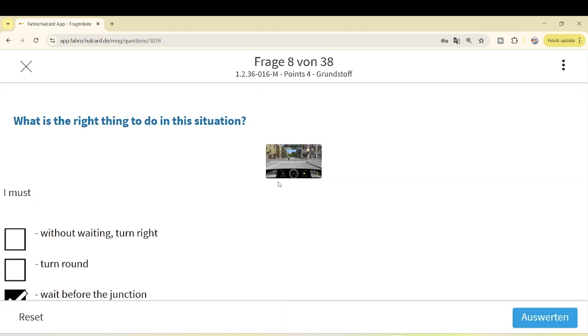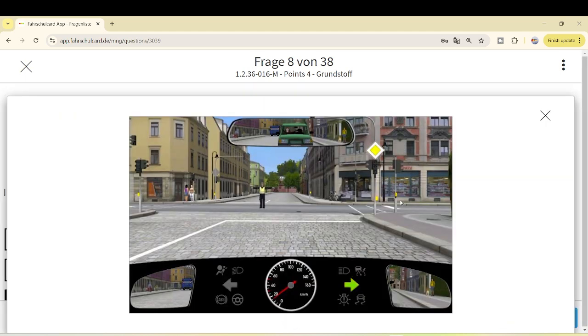Wait before the junction. Yes, as I told you, if this person was facing in this direction, then you can smoothly pass the road without any problem, pass the junction. Then these people coming from right or left, they have to wait. But in this situation, as this traffic person is facing towards you, you have to wait.